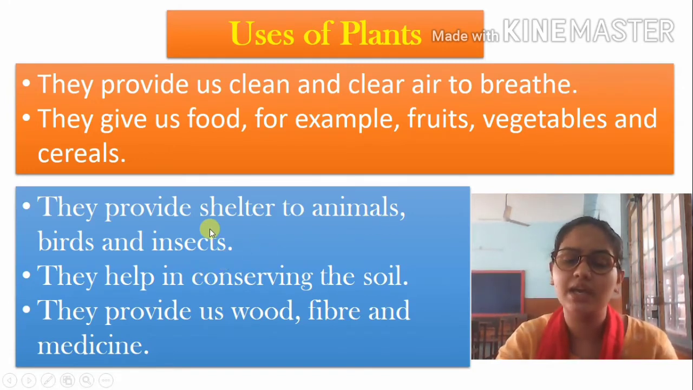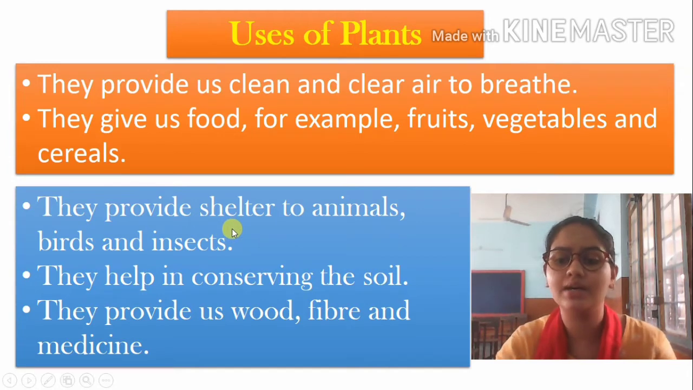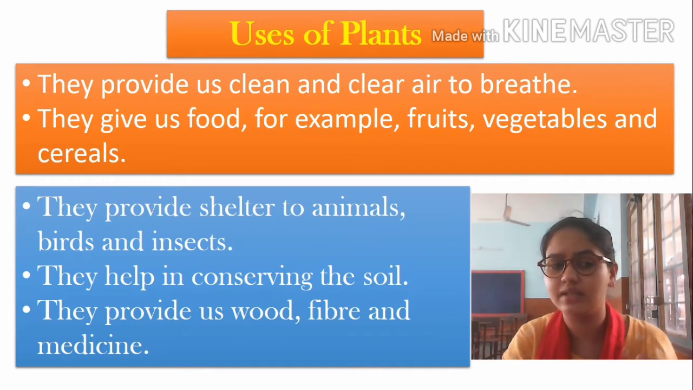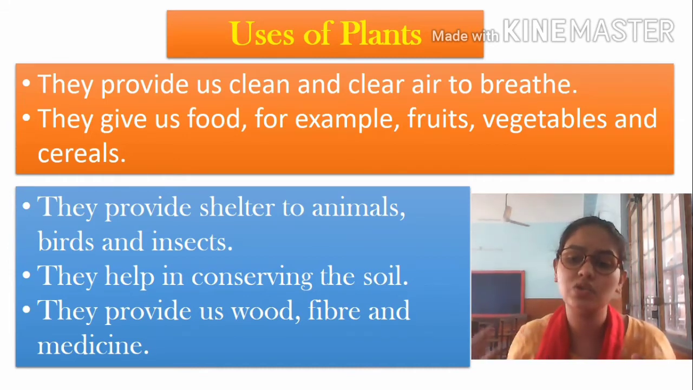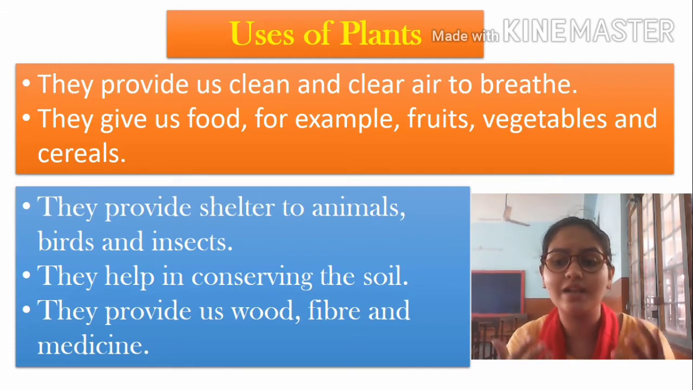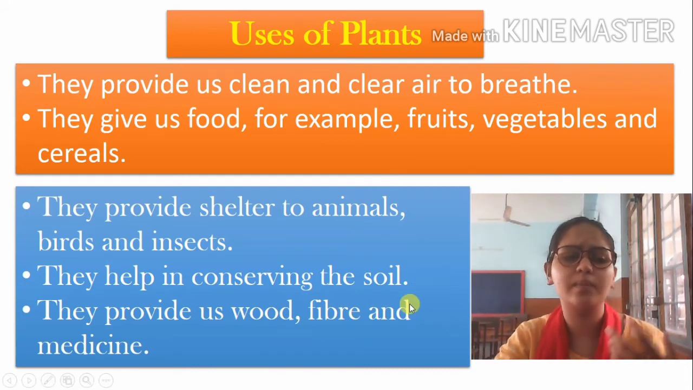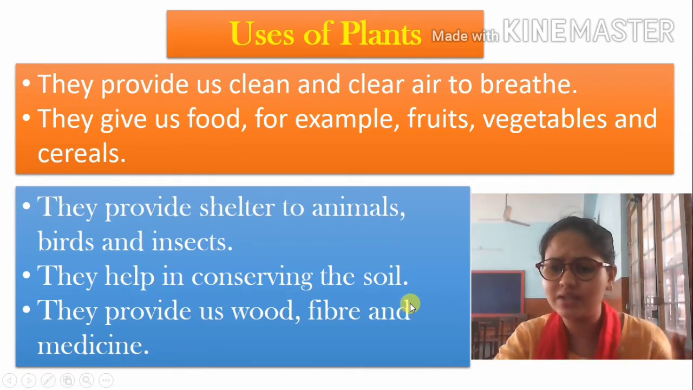So the plants are not only providing so many things to us. They are providing shelter to animals, birds, and insects. They are helping the soil by conserving the soil. They provide us wood, fiber, and medicine. They are providing fruits, medicine, wood, fiber, clean air to breathe. They are providing shelter to animals and conserving the soil. So many features we can say the plants have. This is the use, the importance of plants in this world.